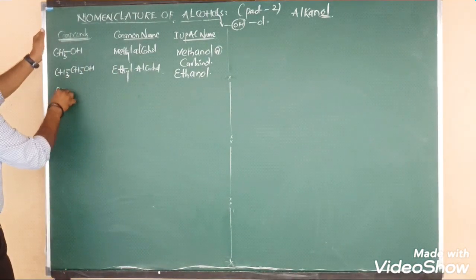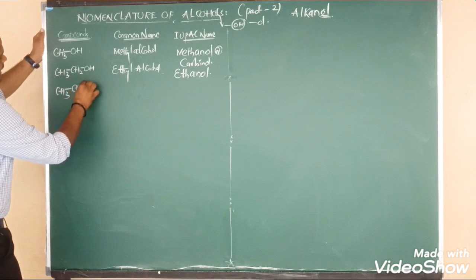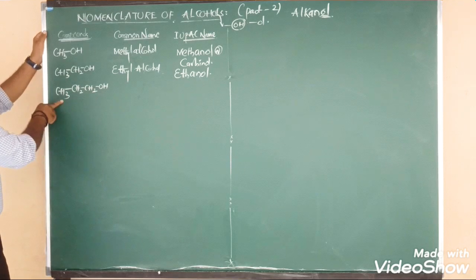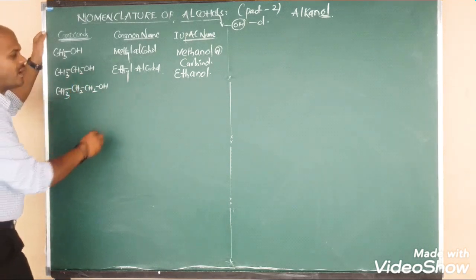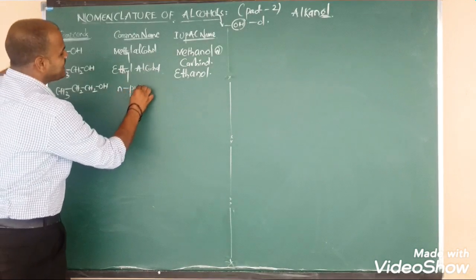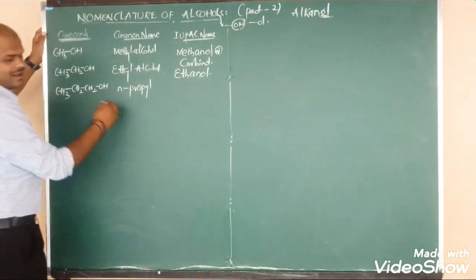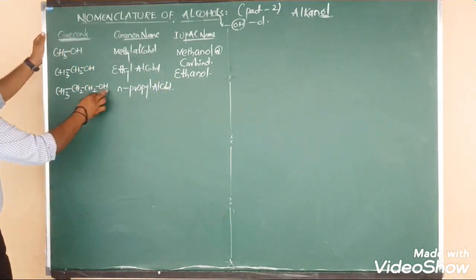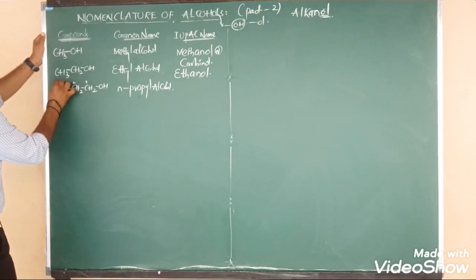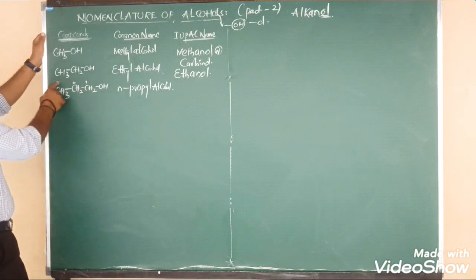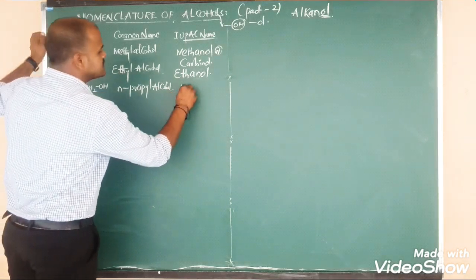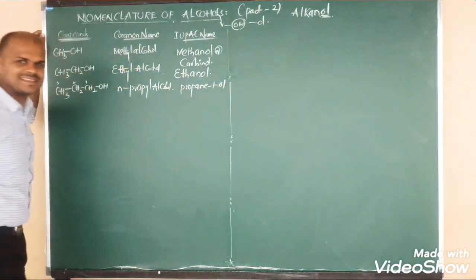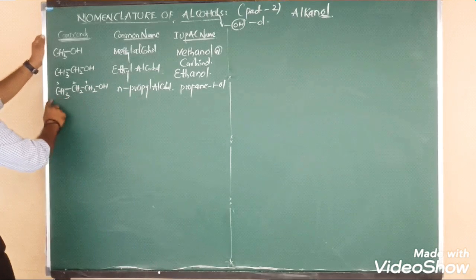Next, another compound: CH3, CH2, CH2, OH. This is a propyl group in normal, straight form, so the common name is n-propyl alcohol. For the IUPAC name, the OH-connected carbon is 1, then the second carbon and the third carbon. So prop, ane and one: propane-1-ol, or simply 1-propanol.